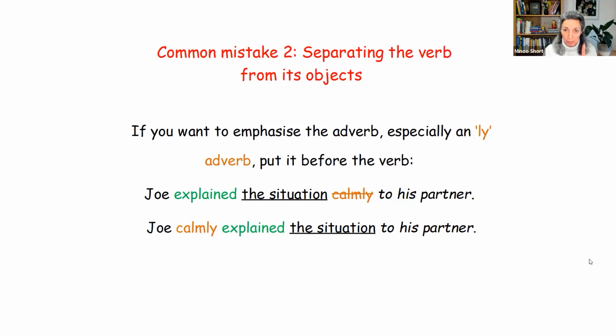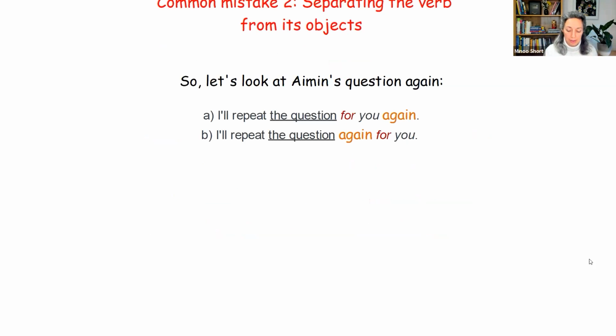Anyway, the rule, and I repeat it, and that's the really important one, is to keep the verb and the direct object always together. Then if there is an indirect object. So that brings us to the question that Eamon had asked. Which one is correct then? So think about it.